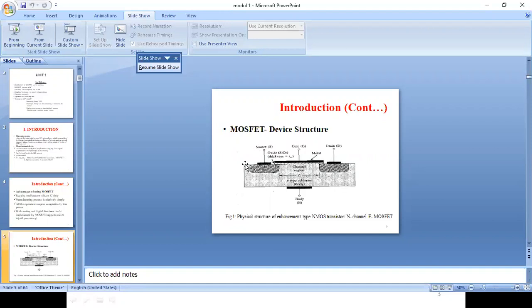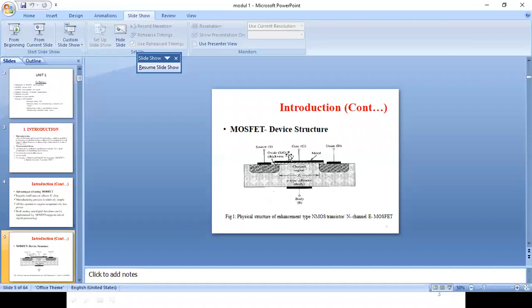From these two N regions, through a metal contact, you can see the black terminals shown. That is nothing but your metal contacts. From these metal contacts, you take the source and drain. Again, from the body, you take another terminal to a metal contact, which is labeled as body.